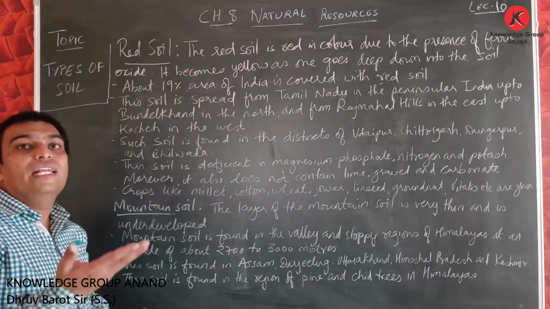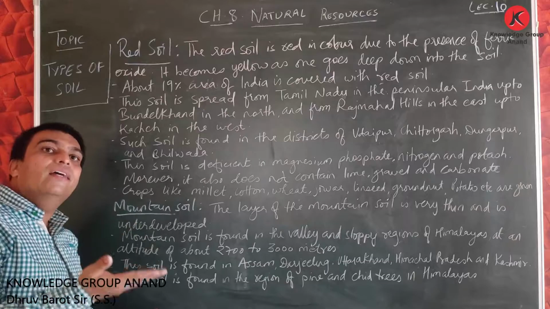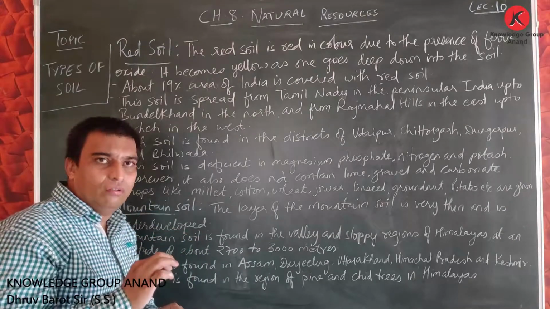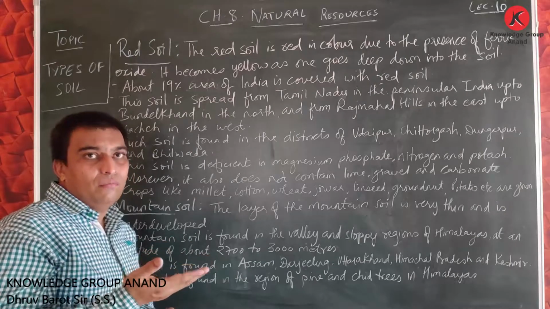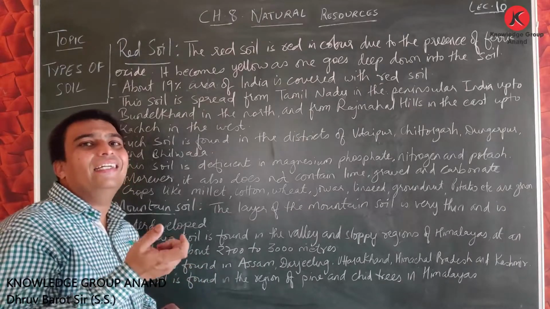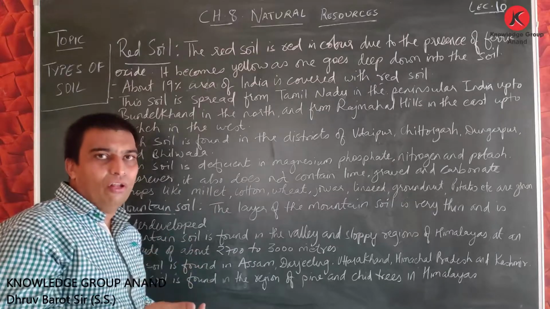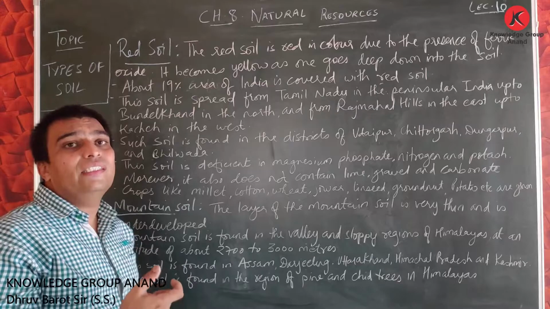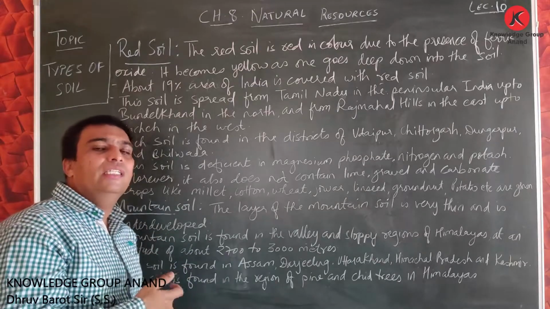Here it is said, the layer of this soil is very thin, so it is not very strong. The layer of this mountain soil is very thin and it is underdeveloped. It's not much developed, and that is why farming or agriculture is not done in large proportion in this mountain soil.